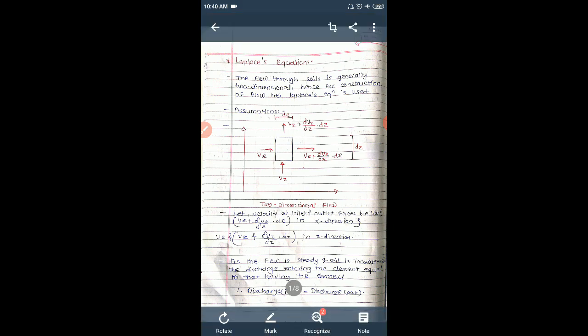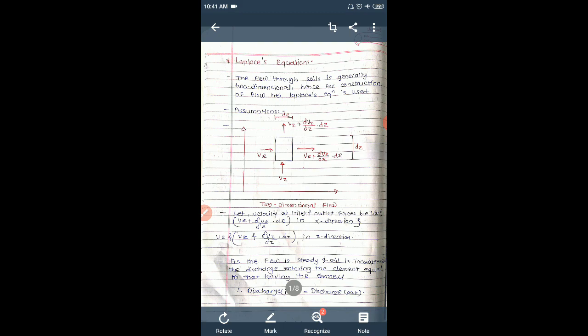The flow through soil is generally two-dimensional. Hence the simple method of construction of flow net cannot be used in such cases. I think you have heard this flow net point in your fluid mechanics subject also. To get the discharge and to get the pattern of the flow, we use this flow net concept. But this flow net is a very simple method, and we cannot easily predict the flow net solution for complex structure or complex flows. So in that case we'll study this Laplace equation.